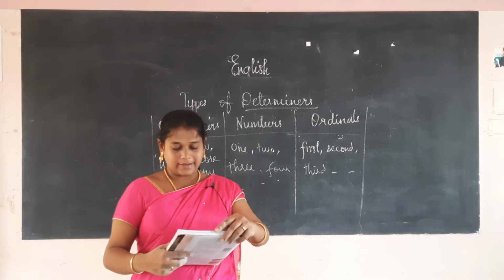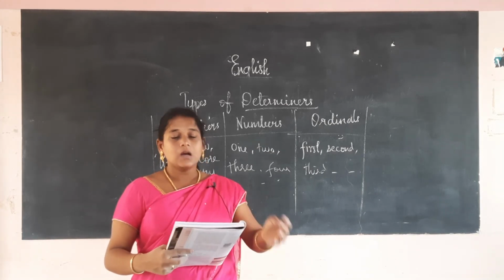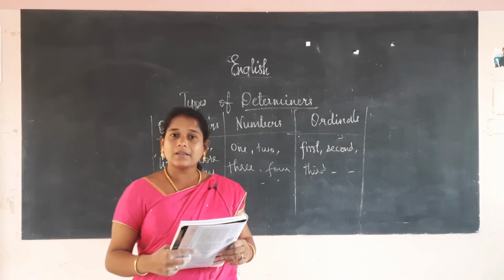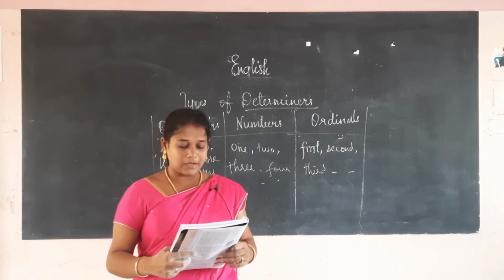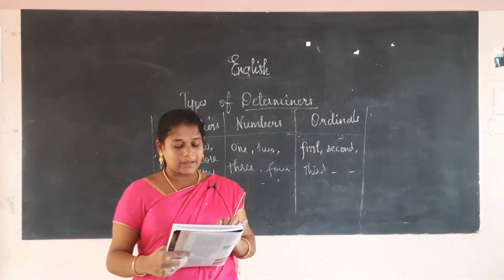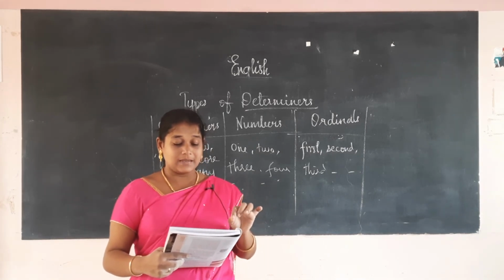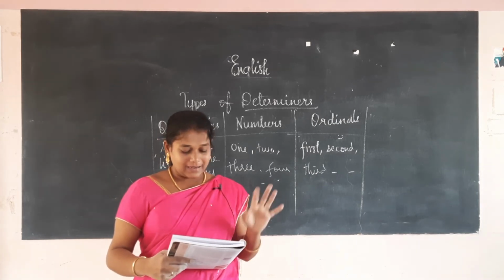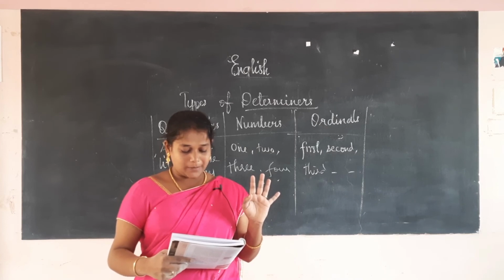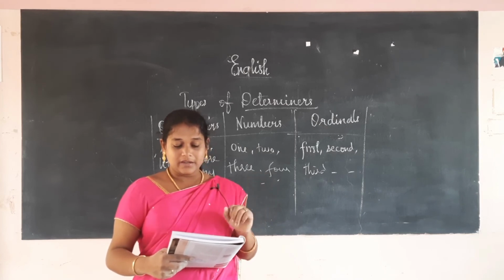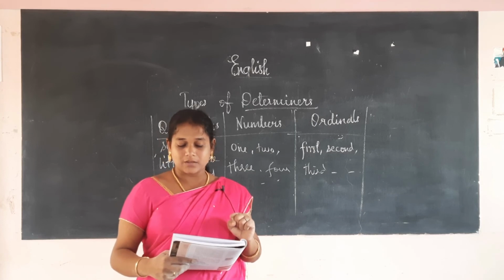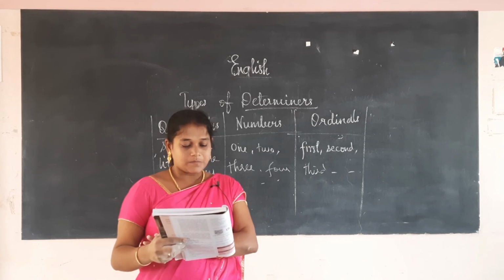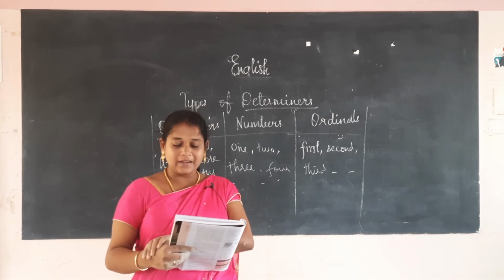So in our book they had given us four exercises. Part A, read the paragraph below and fill the blanks using the articles. The first one they had asked us to fill only the article. In the second one, we have to insert the article wherever it is necessary and rewrite the sentence. And the third one, filling the blanks with the appropriate determiner. Here they had asked us to fill the determiner, and the fourth also filling the blanks with the appropriate determiner. So I will do the exercises of A and C. You have to do the exercises of B and D. Okay.